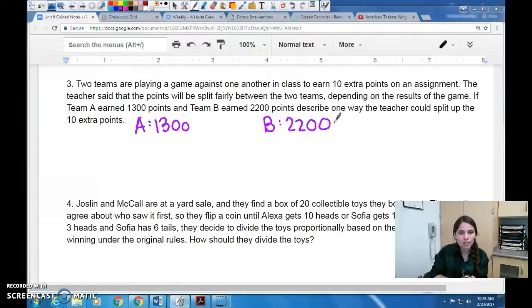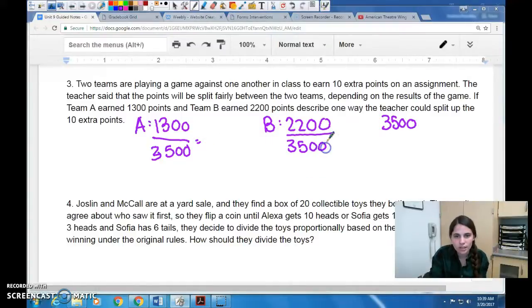So if Team A got 1,300 points and Team B got 2,200 points, 1,300 plus 2,200 is 3,500. So there's 3,500 total points. So if I do 1,300 divided by 3,500 and 2,200 divided by 3,500, and I'm going to go ahead and find those percentages.